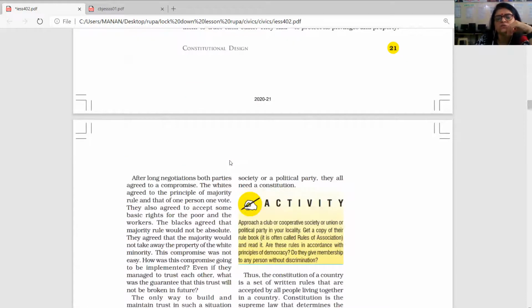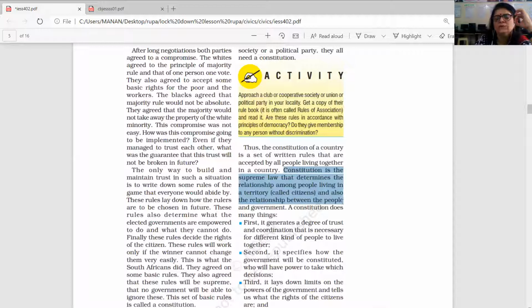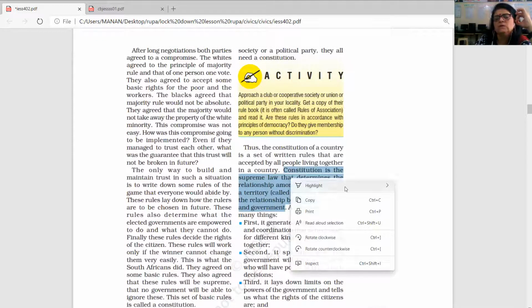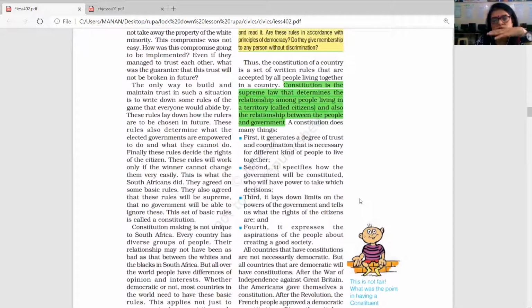One of the important questions is, what is a constitution? You need to write: the constitution is the supreme law that determines the relationship among the people living in the territory, that means citizens, and also the relationship between people and government. If in examination you get the question what is a constitution, then you need to write this. Here there are four features of the constitution. You need to learn this.